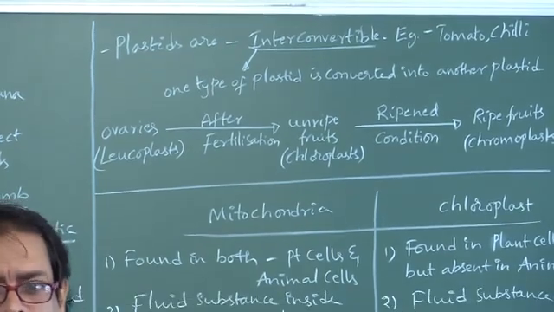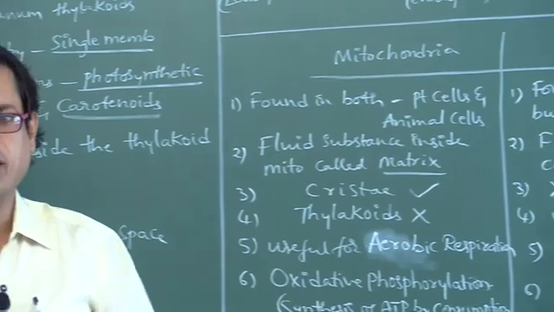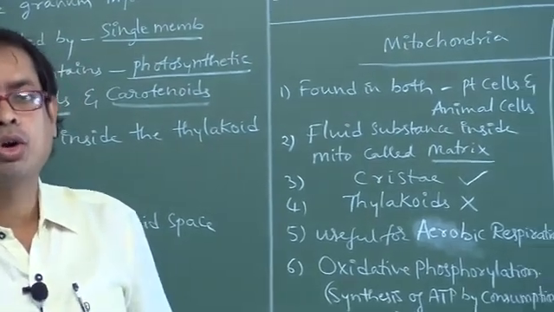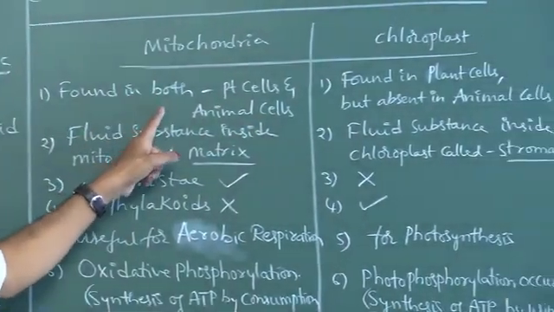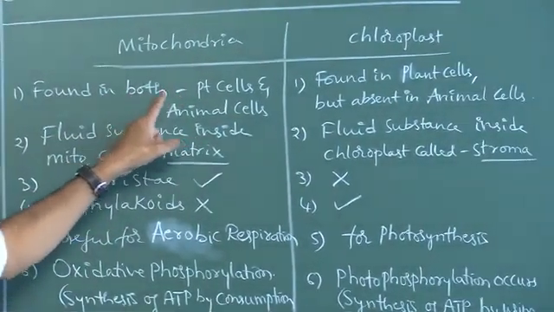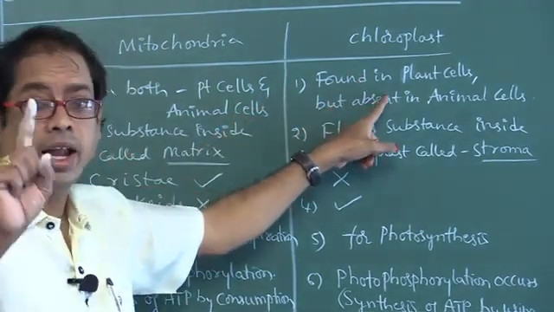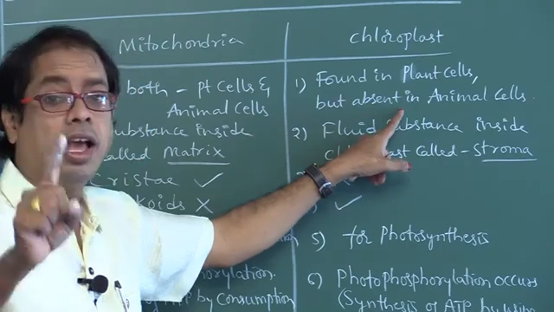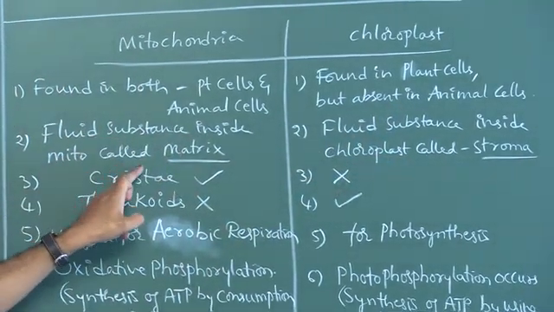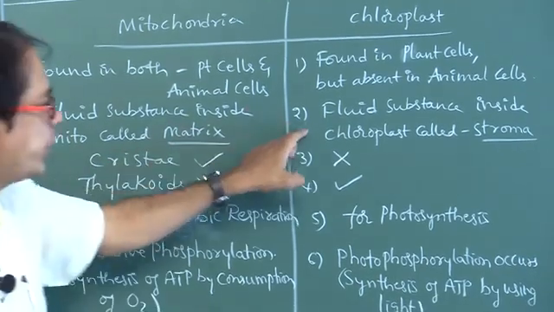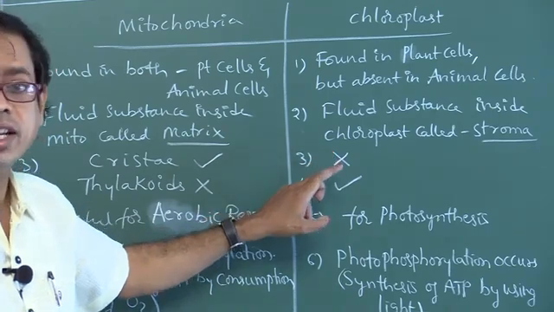Plastids are interconvertible, right? I want to say a few differences between mitochondria and chloroplast. Mitochondria are found in both plant cells and animal cells, whereas chloroplast is found in plant cells, absent in animal cells. Fluid substance inside the mitochondria is called matrix. Fluid substance inside the chloroplast is called stroma. Don't say stoma.